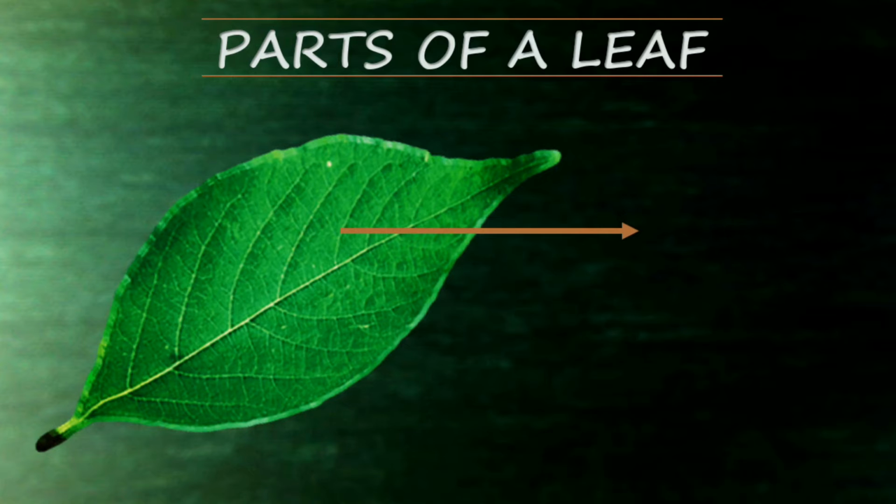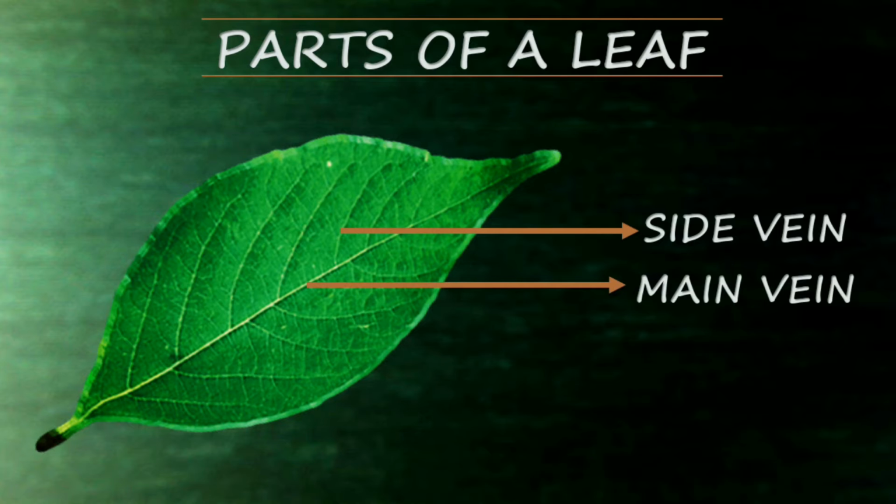So this is the leaf. You can see a side vein, and this one is the main vein. So children, when you hold the leaf against the light, you can see the main vein, that is one large vein from the bottom of the leaf to the tip of the leaf.